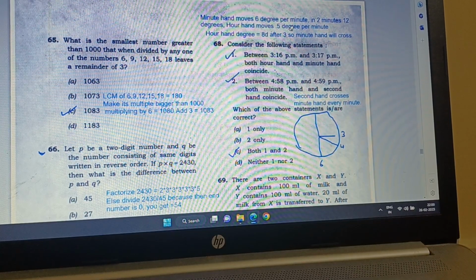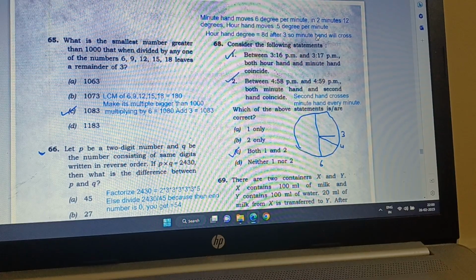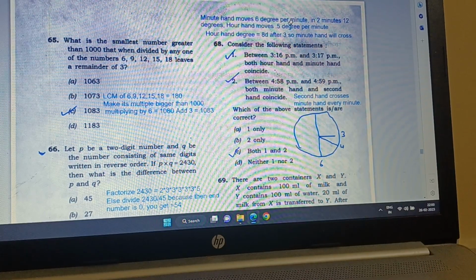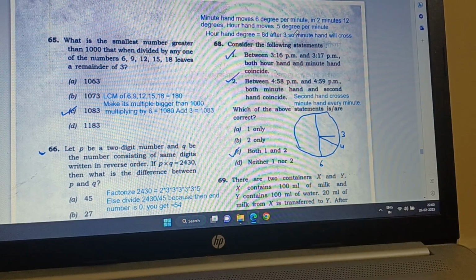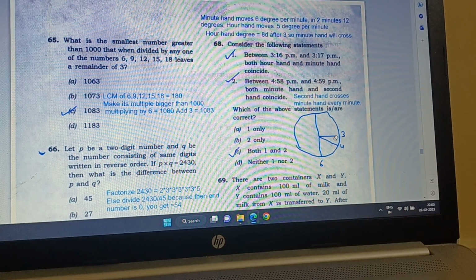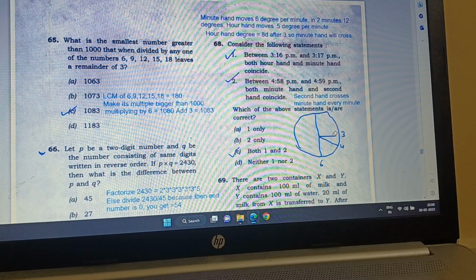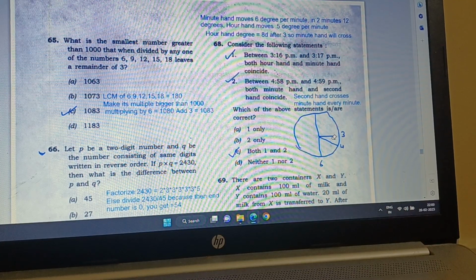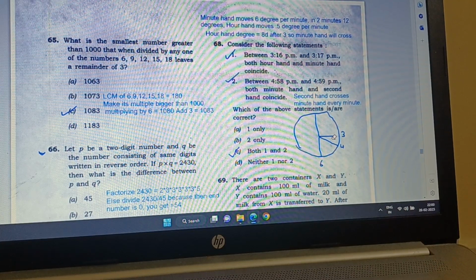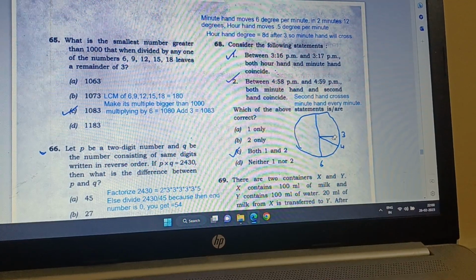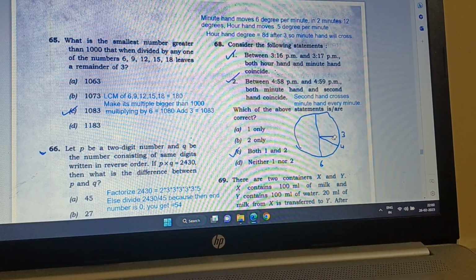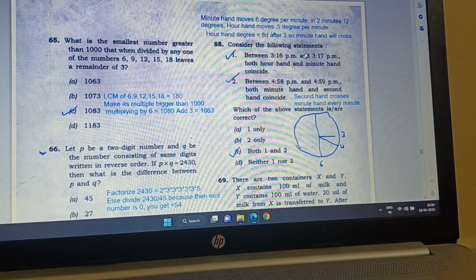What do I mean by that? In 1 minute it will move half a degree, because in 60 minutes it moves 30 degrees.